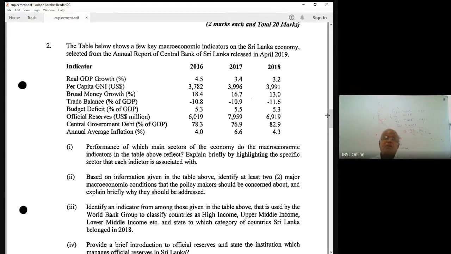Then after that you have to highlight, for example, the real sector. What has happened to the real sector? GDP growth is continuously coming down. Per capita income is increasing, but from 17 to 18 per capita GNI has dropped. That's a drop in US dollar terms. From 16 to 17 there was an increase, but this 17 to 18 drop is mainly due to the exchange rate depreciation.